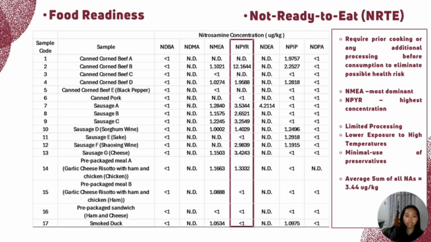The relatively low NA in NRTE is attributed to the fact that these samples have limited processing, lower exposure to high temperatures, and minimal use of nitrate-based preservatives. The average sum of all NAs for NRTE samples was found to be 3.44 microgram per kilogram.